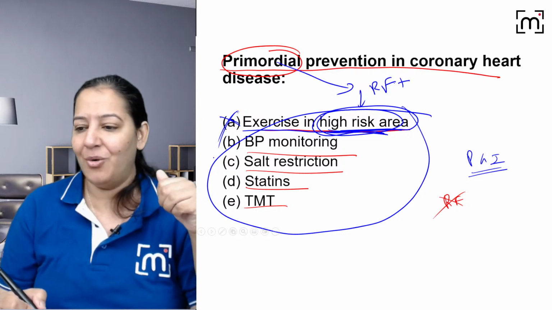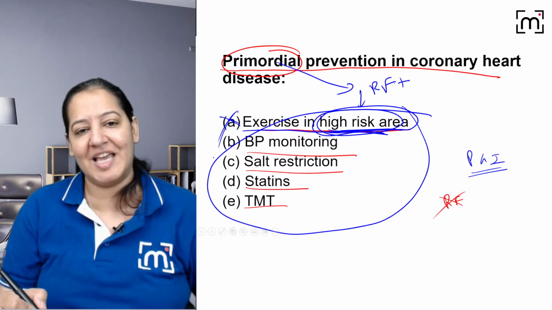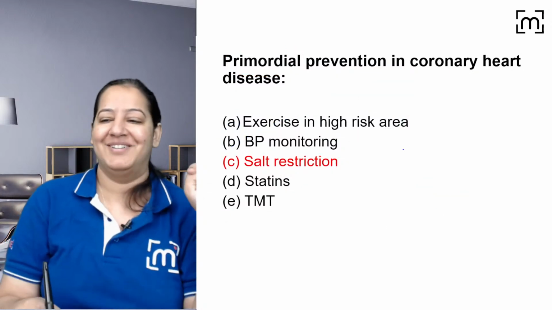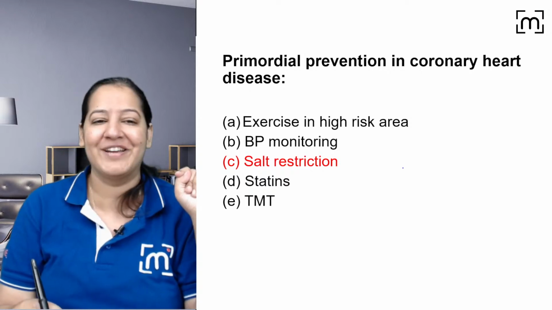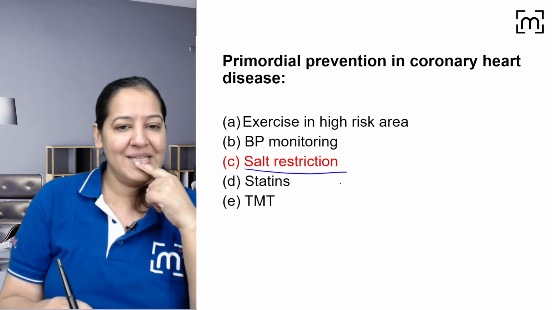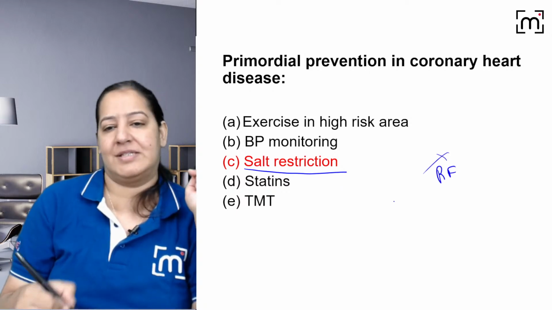Say yes. So okay. Some are saying only C. Study point is saying only C. Some are saying BC. Some are saying E also. Let me tell you, answer is only C. Only C. So only one person is correct. Study point. Only C is the answer. Salt restriction. So basically, primordial is before the emergence of the risk factor.